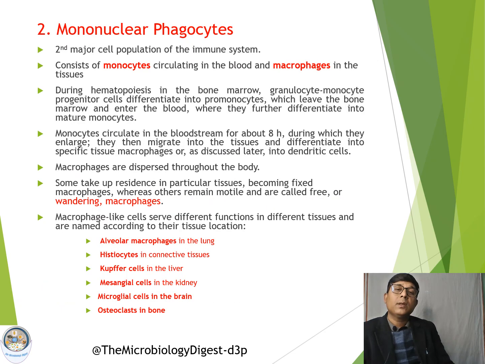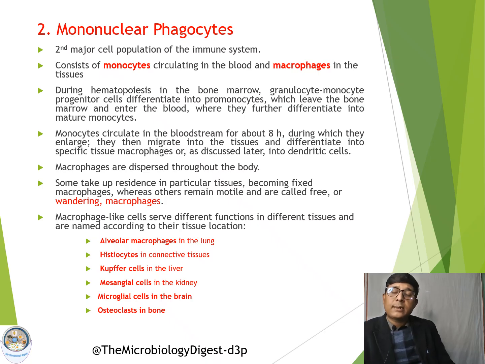Now, the second type of cells of the immune system. First, we have discussed the lymphocytes, and the second population of cells of the immune system are mononuclear phagocytes.